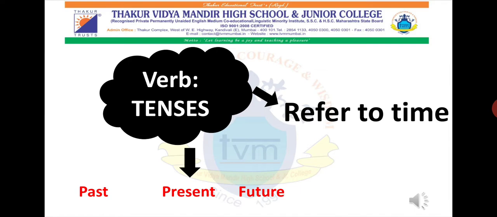So we have 3 types of time: past, present, future. Past means things that already happened, present is what you are currently doing, and future is what you will do. When you look at this, you will recollect and be able to give answers as soon as you see this structure. Therefore it is necessary that I did not change anything, because there is a purpose for that. I don't want you to get confused, thinking there is so much new. I am making it very simple so that you can get most of the knowledge.